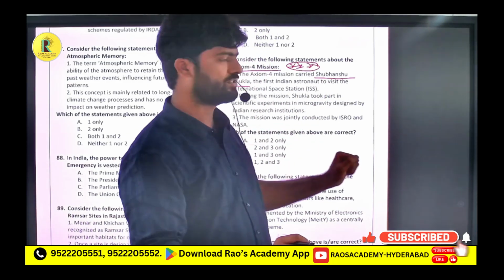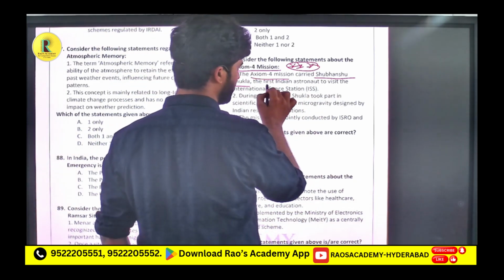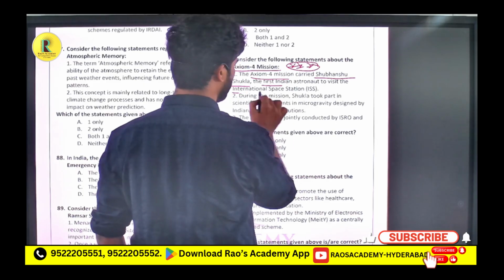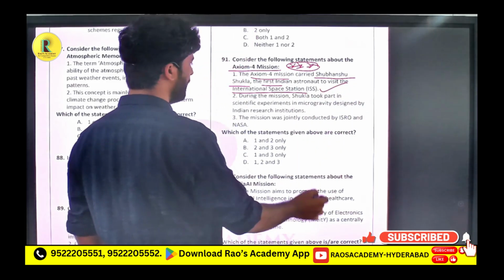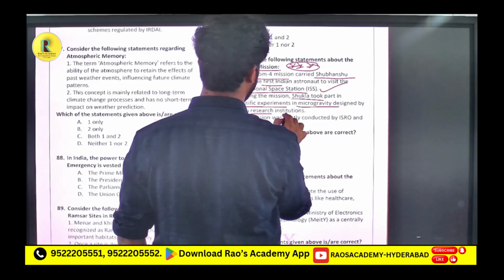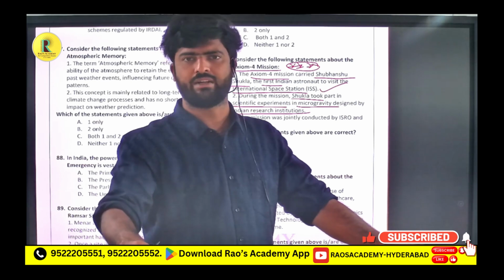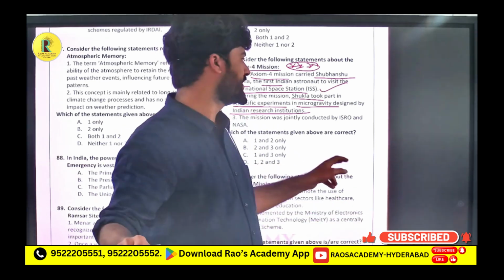Shubhanshu Shukla is the first Indian astronaut to visit the ISS. So if you see here, the Axiom 4 mission carried Shubhanshu Shukla, the first Indian astronaut to visit the International Space Station. This is correct. During the mission, Shukla took part in scientific experiments in microgravity designed by Indian research institutions. What is the purpose? For doing some kind of research activity. So this statement should go correct.